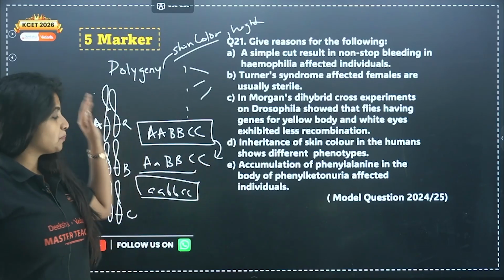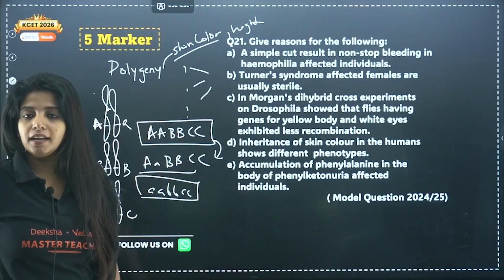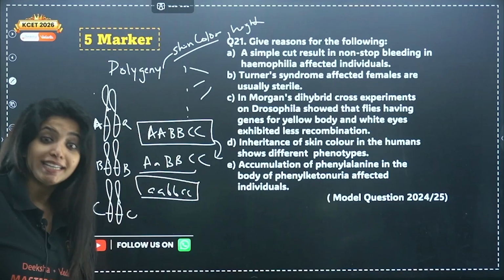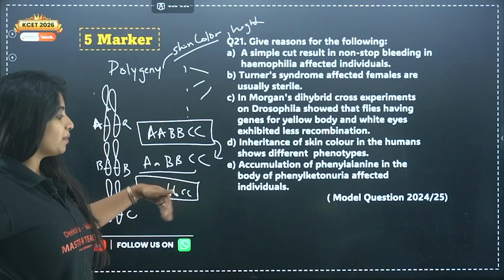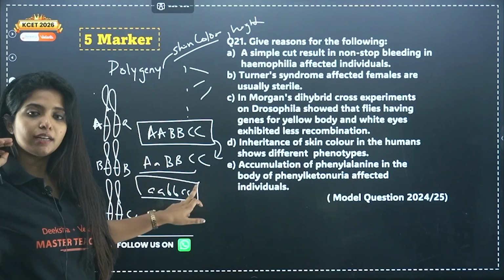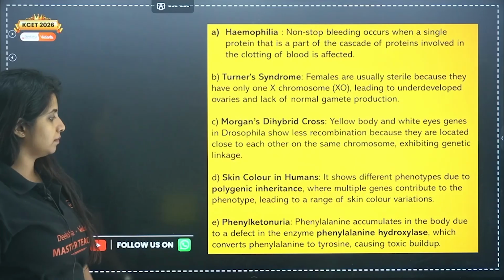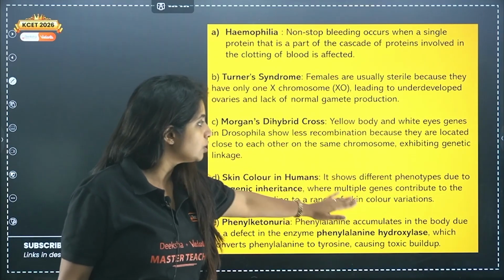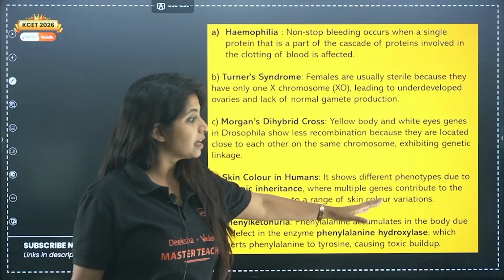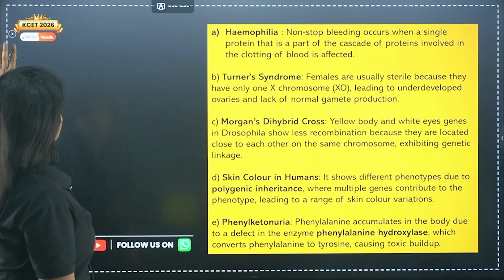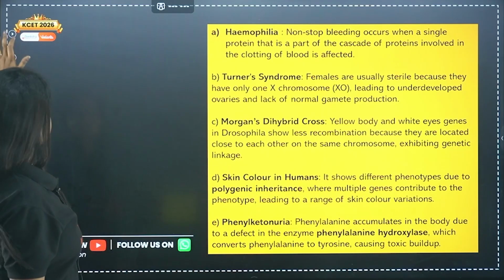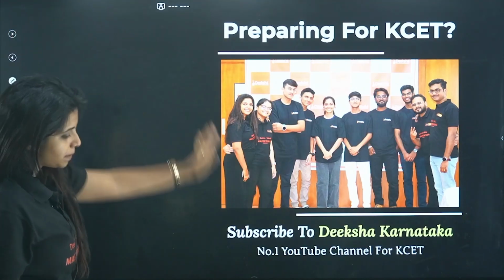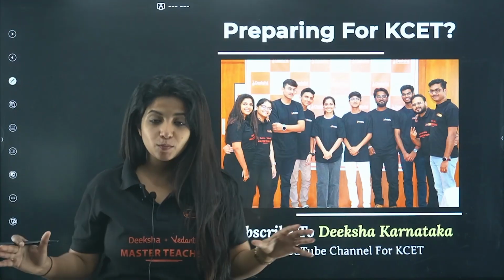So what do you understand? That multiple genes are responsible for the trait. That is your skin color as well as your height. This is polygeny. Okay, questions can be coming. Which genotype has the lightest skin color? This one. It shows different phenotypes due to polygenic inheritance, where multiple genes contribute to the phenotype, leading to a range of different skin colors. Got it? Yes, ma'am. And I think we have completed all the very important concepts, my dear children.